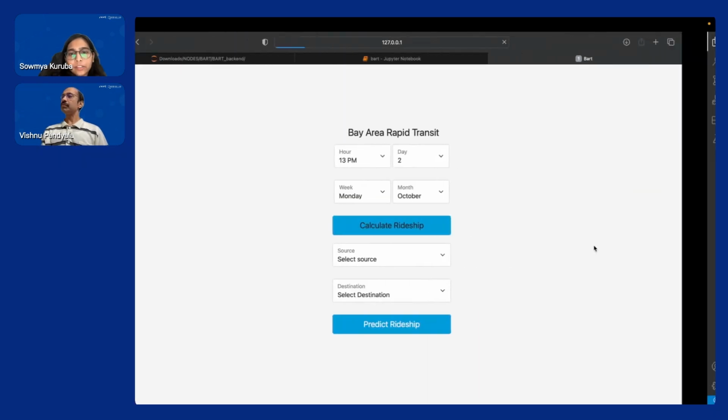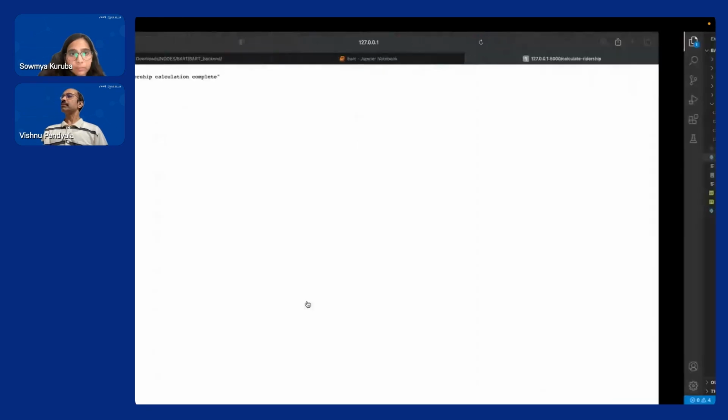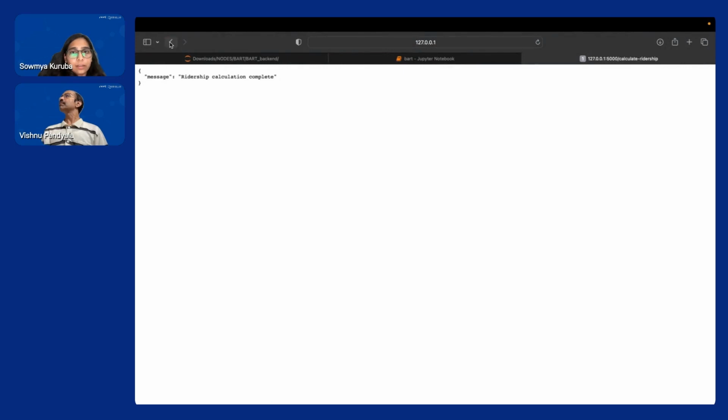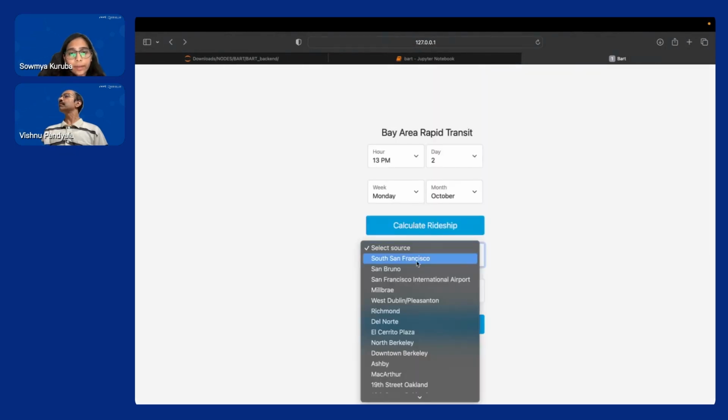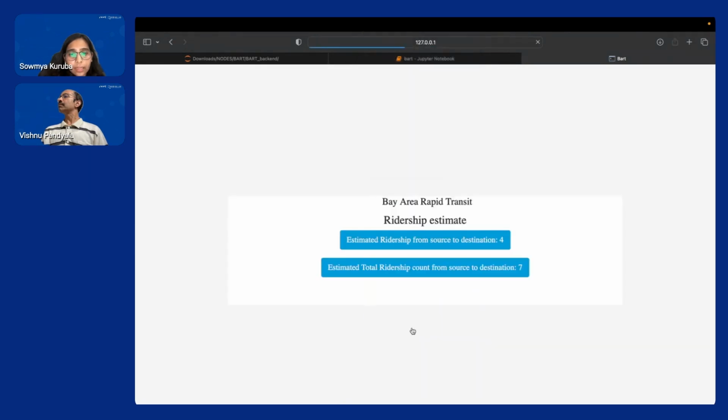And to get the total ridership, we are going to use the path from source to destination. We are going to summate the ridership count within this path, from which we can get the total ridership between the source and destination. So the estimation will be made on all pairs of stations. So the prediction is completed, as we can see here. Now let's go ahead and select the source station and destination station. And clicking on predict, we can see the estimated ridership prediction.